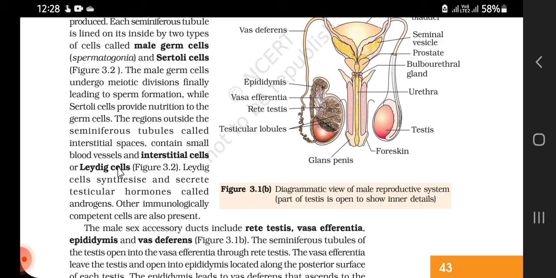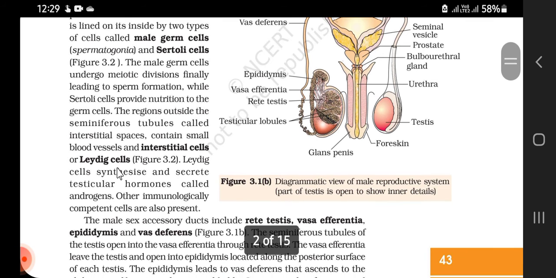The work of Leydig cells is to synthesize and secrete testicular hormones called androgens, like testosterone.